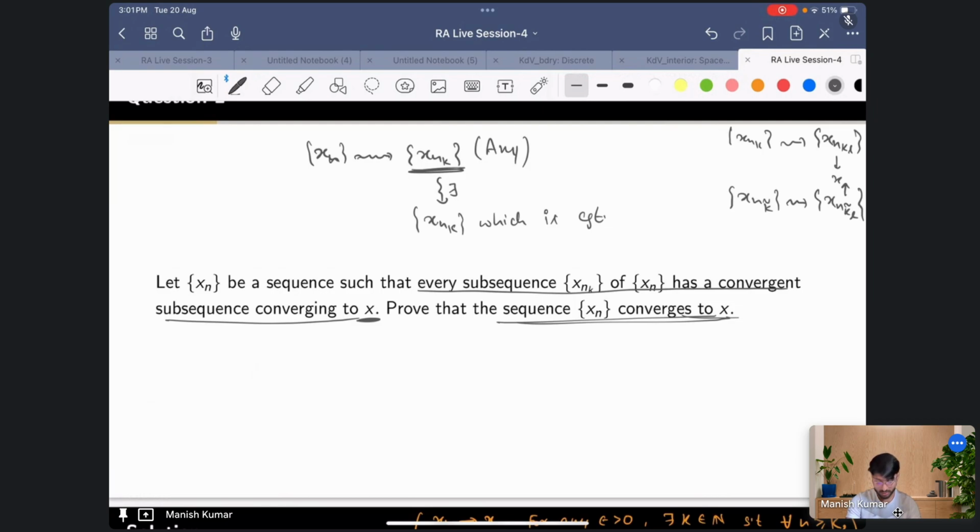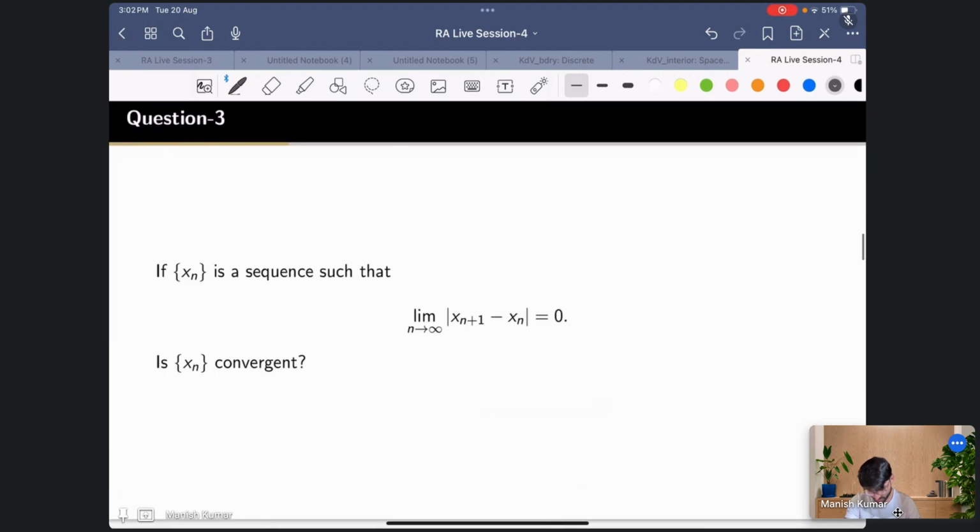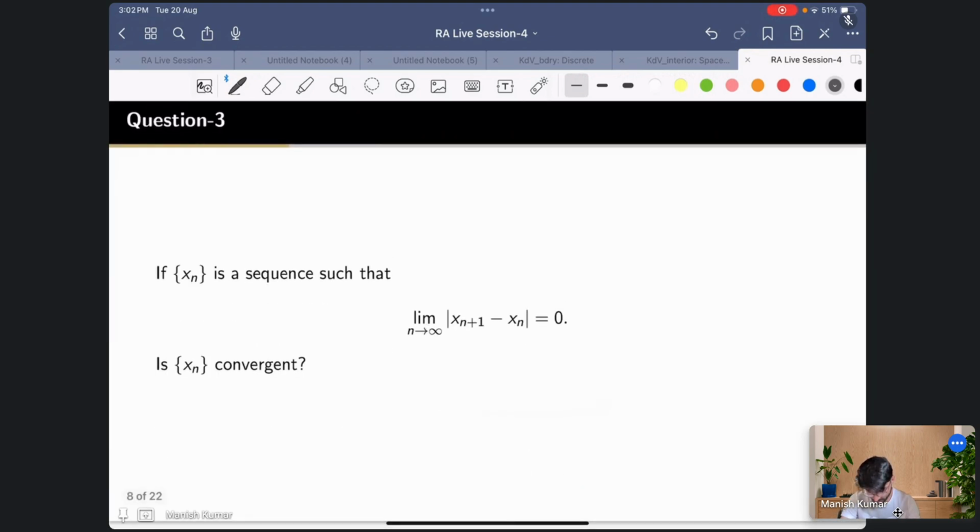Okay, if this is done, let's move to the third problem. What this problem tells us is that suppose the adjacent elements are very close. This is telling you that for large n, the two adjacent sequential terms are very close to each other, right?